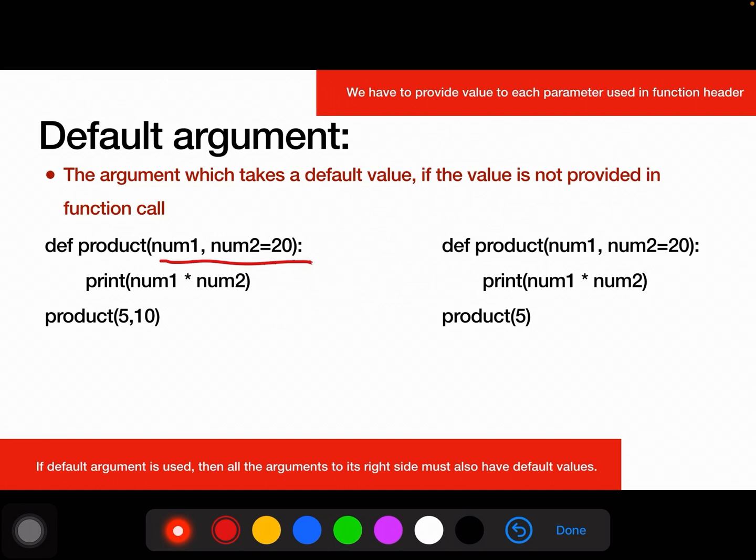If we provide a smaller number of values, then what will happen? There will be an error. Then what is the solution? We can use default argument in that particular case. What is default argument? The argument which takes a default value if the value is not provided in the function call.